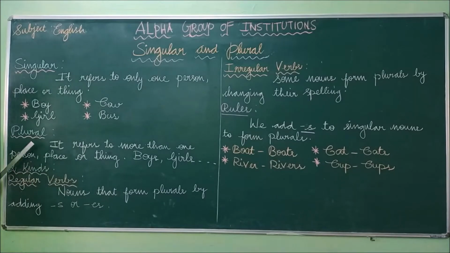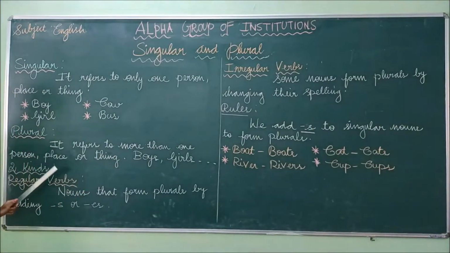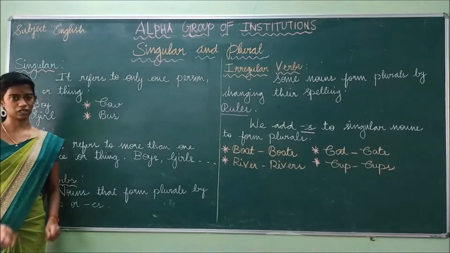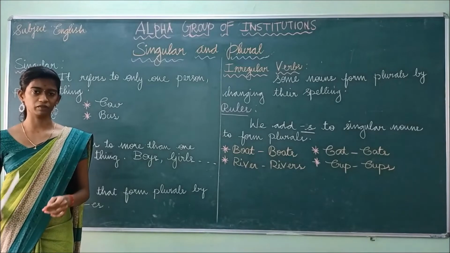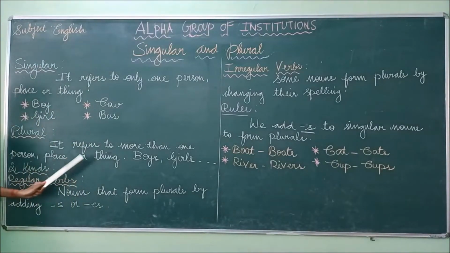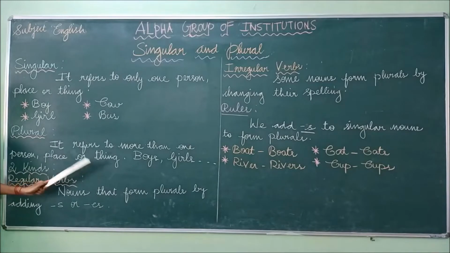Very good. Now let us see what is meant by plural. Plural refers to more than one person, place or thing. It is the opposite of singular. In singular there will be only one, but in plural there will be more than one person, place or thing.